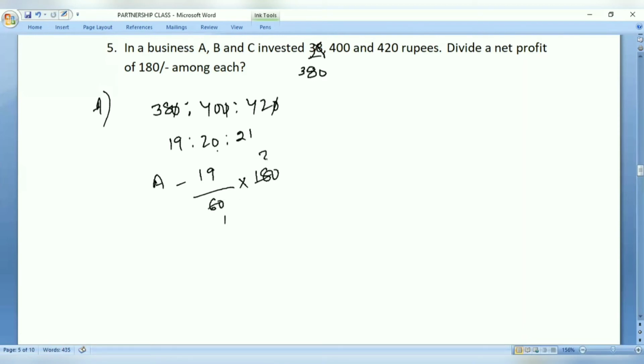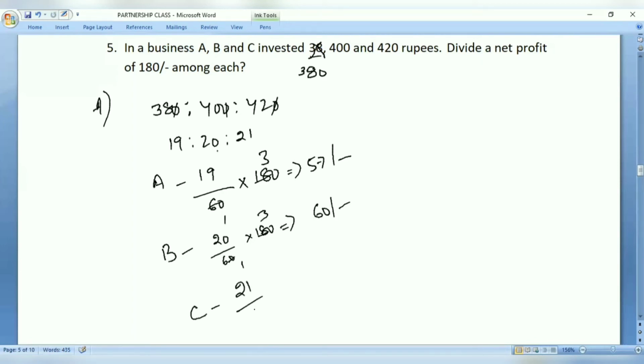So 6 ones are 6, 3 sixes are 18, so 19 threes are 57 rupees is the profit that will be earned by A. Similarly for B, 20 by 60 into 180, that means 2 threes are 60 rupees is the profit made by B. Similarly for C, 21 divided by 60 into 180, it becomes 21 threes are 63 rupees is the profit they made. So this is a straightforward question. We will be getting it.